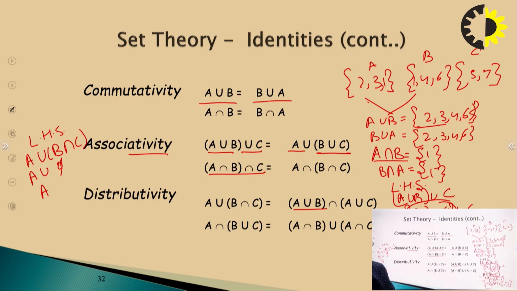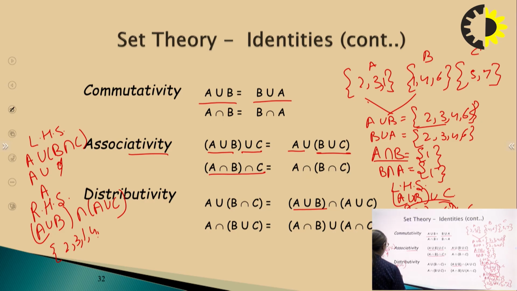Now let's check the right hand side, (A union B) intersection (A union C). A union B is what? 2, 3, 1, 4 and 6.